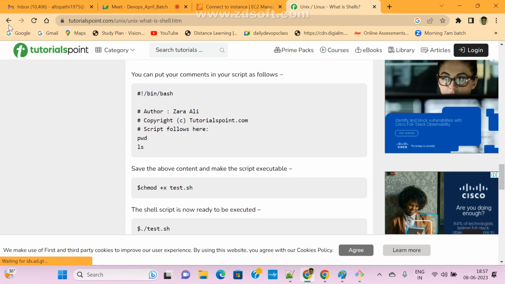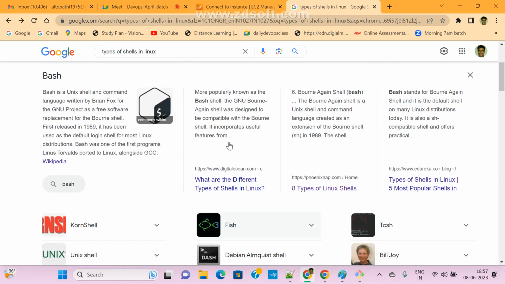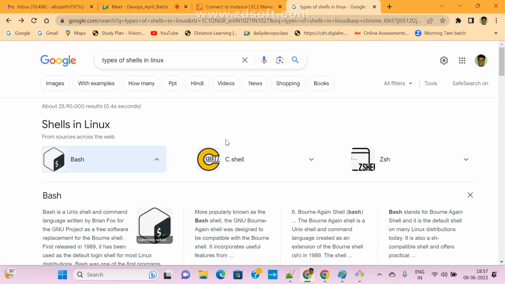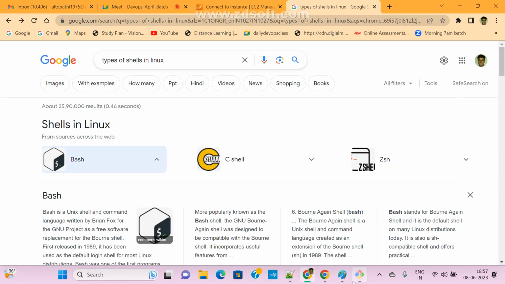Here they are asking which shell we are using. So which shell you are using means we are using bash shell only. We are using bash. Or if we are really using any other shell, we can mention that name. So in the first line we are mentioning which shell we want to use to execute the file.